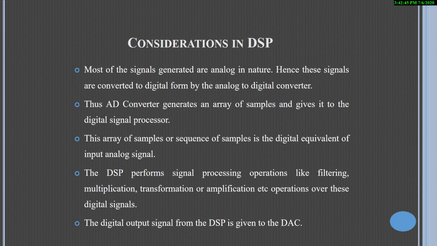The next is some considerations in DSP. Most of the signals generated are analog in nature. Hence these signals are converted to digital form by an analog to digital converter. This is one of the major important points.